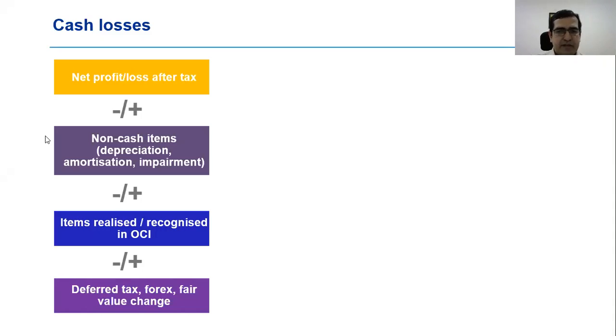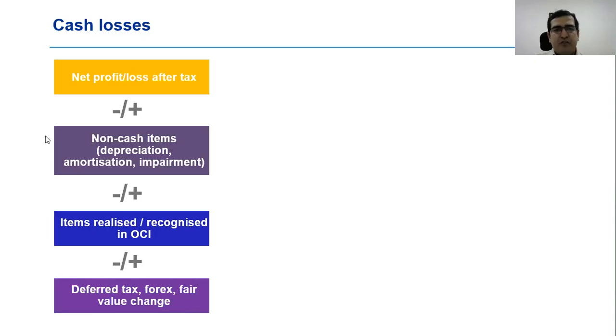At that time, it will impact cash losses or cash profits. So to put a rest to those kinds of issues, the guidance note once again brings out a statement to say that foreign exchange gains or losses and fair value changes, whether they are gains or losses, all need to be adjusted to the net profit after tax.